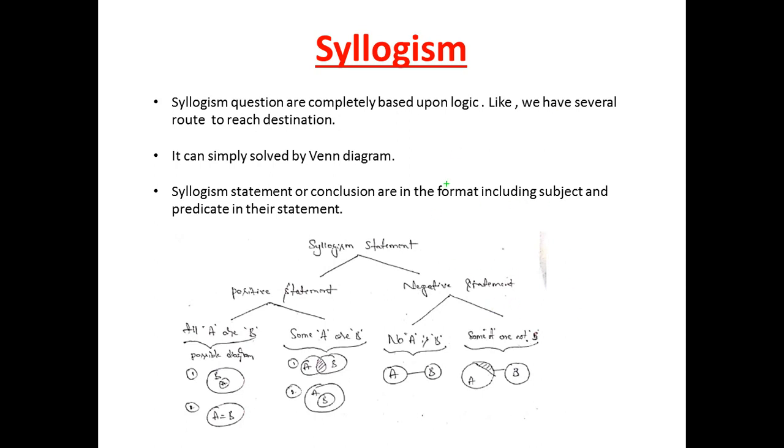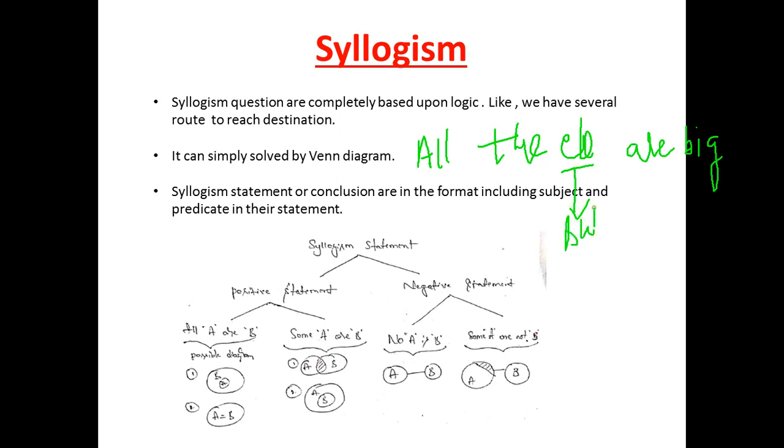For example, I am taking "all elephants are big." My handwriting is worst because I am using the mouse. Here elephant is the subject, and big is the predicate. Wherever a problem comes in syllogism, we need to concentrate on the subject and the predicate. If you concentrate on both, you can definitely solve any problem in syllogism.